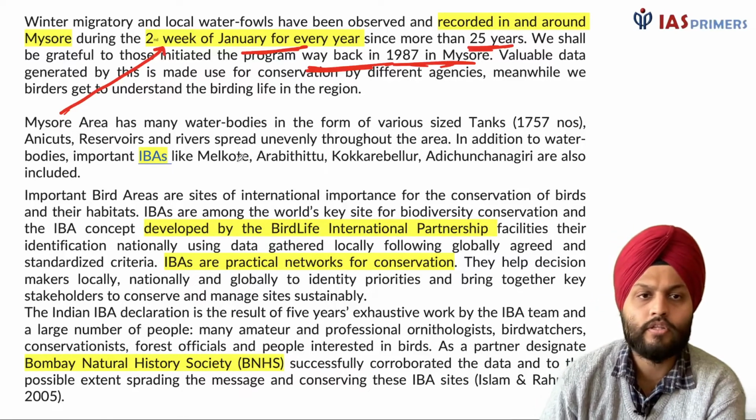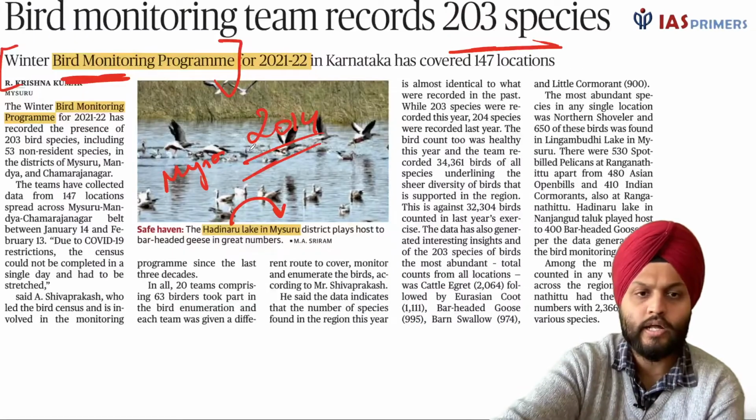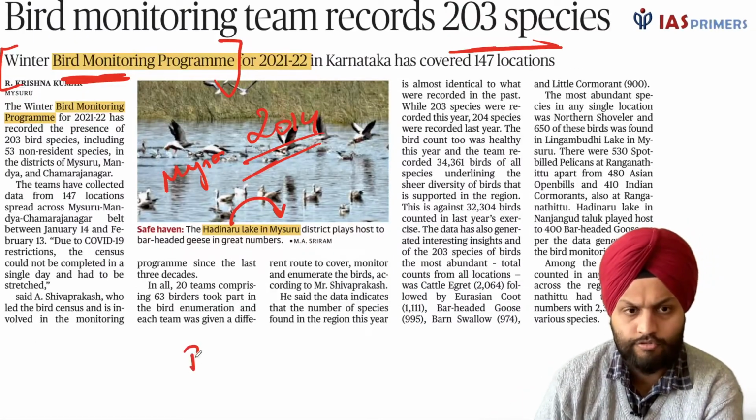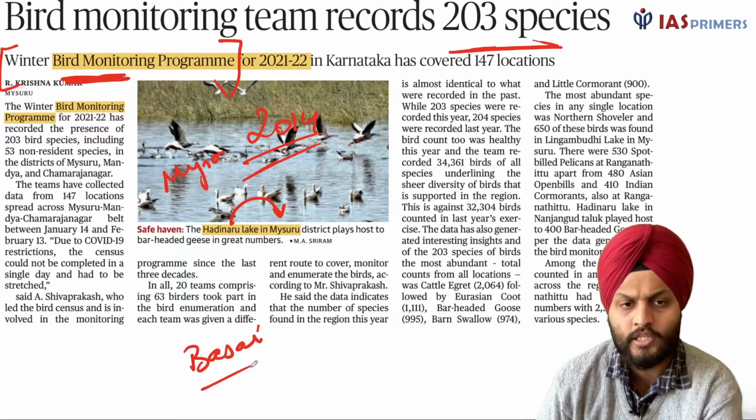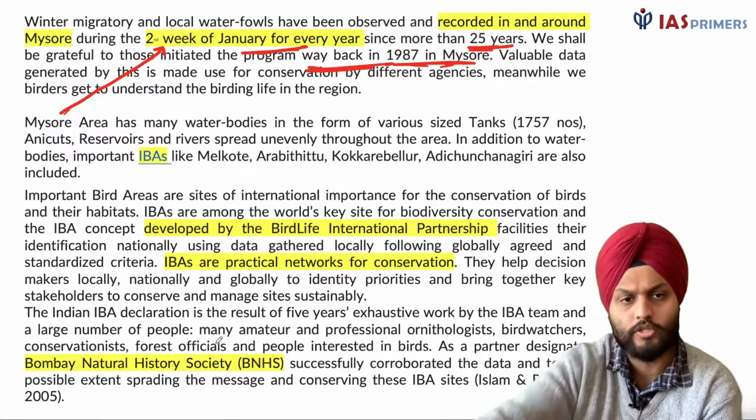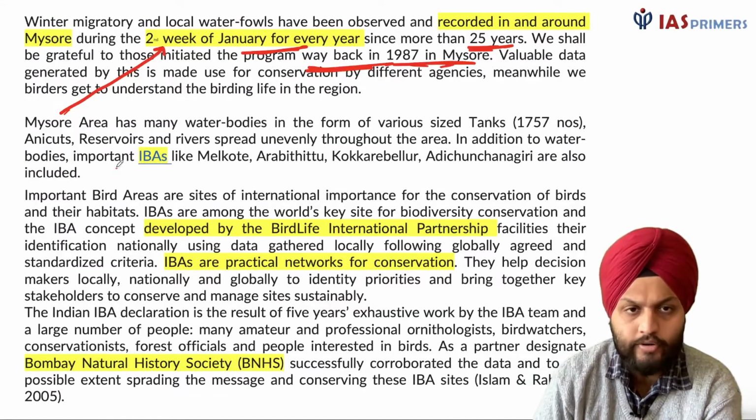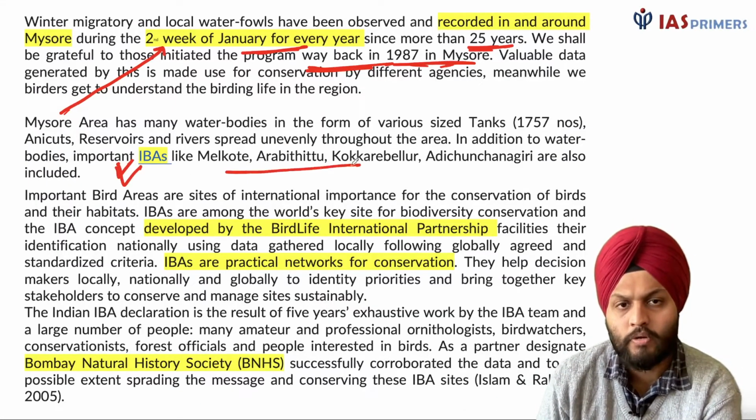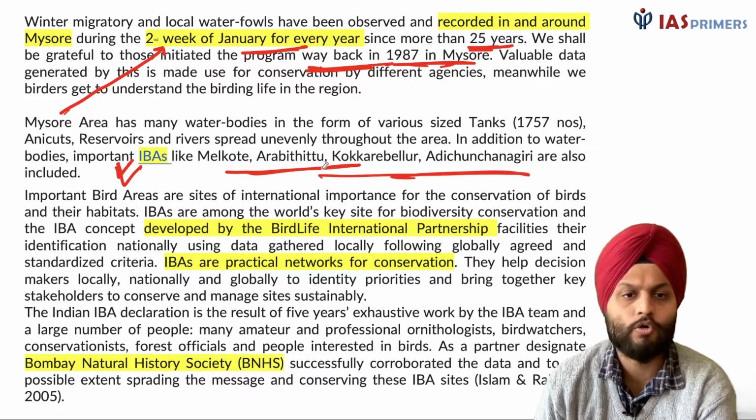And beyond this, the sites that are being mentioned over here, and I think we did this earlier also, we referred to a site known as Basai. This is in the NCR region. So Basai Sanctuary, which is important for bird watching. So it is an important bird area. Now these are important bird areas with reference to Karnataka over here.